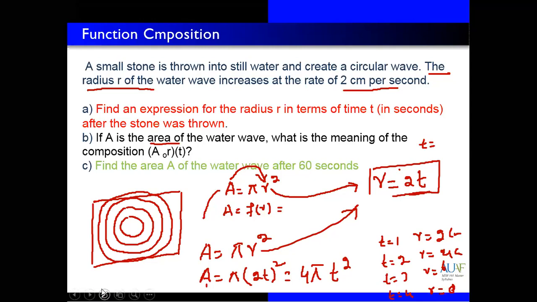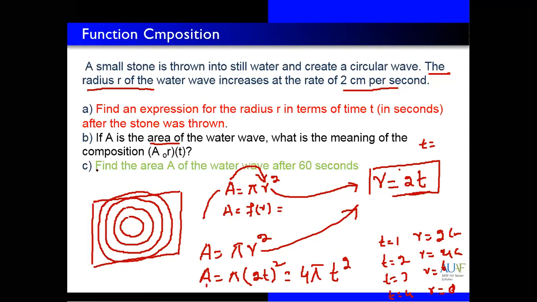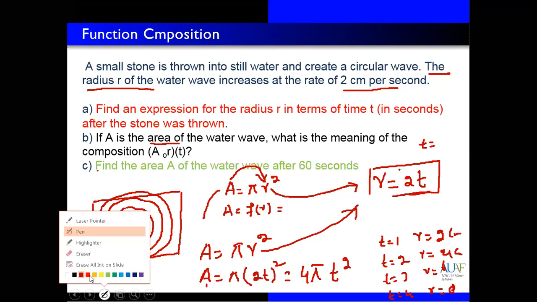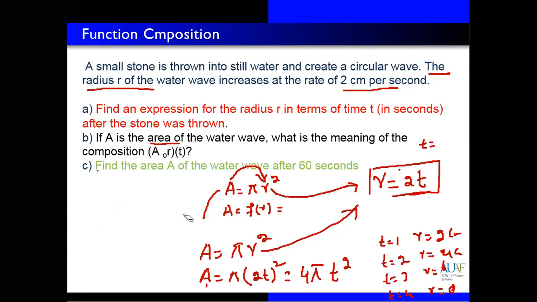So the last option you can see is C. Find the area A of the water wave after 60 seconds. Now we have the function, so we can find the area. Write down the area equation. Area is equal to 4 pi t square. Now t is equal to 60 seconds.